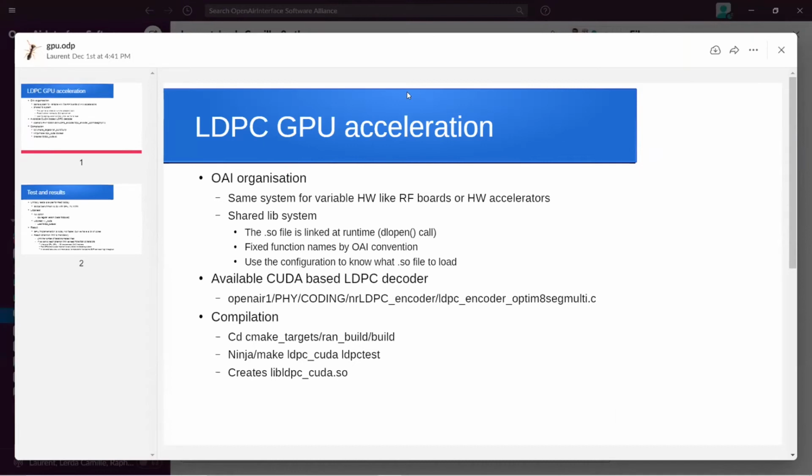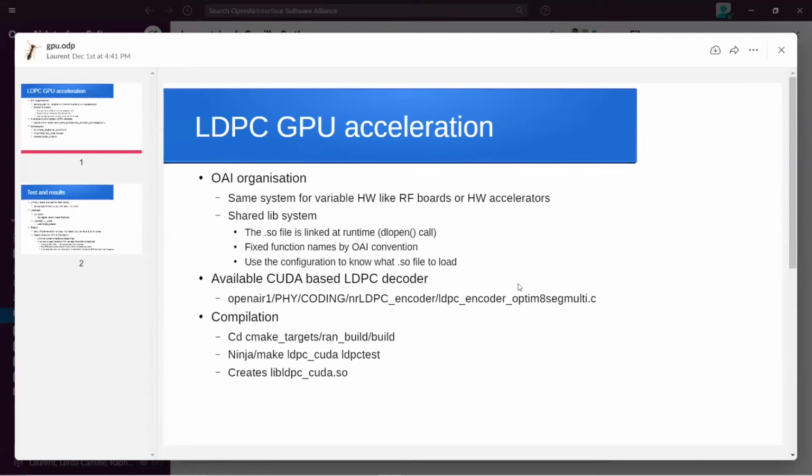So in OpenAir we have a design with shared libs, as it is in Linux. So we have the same system for variable hardwares like RF boards or hardware accelerators. It is based on shared libs that we open in the code with DLOpen, and then we have a fixed function names convention in OpenAir. And it is what we do for LDPC, for example.